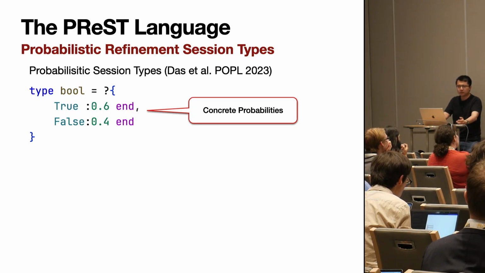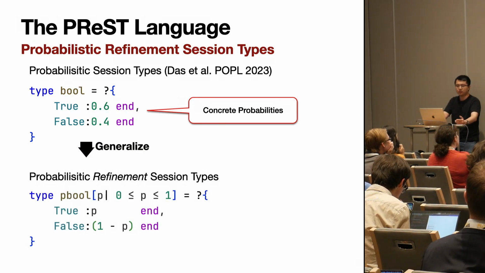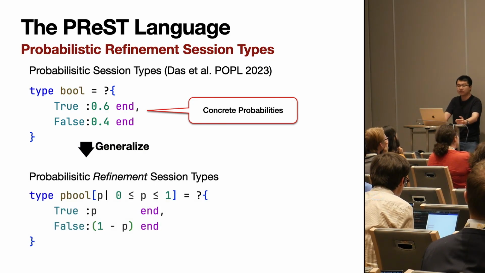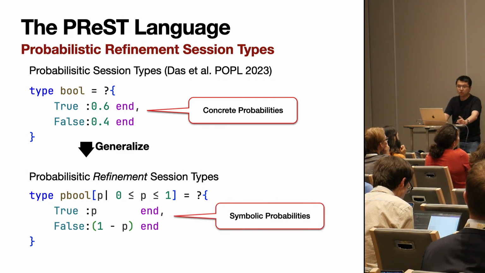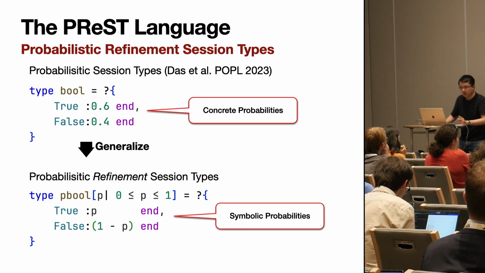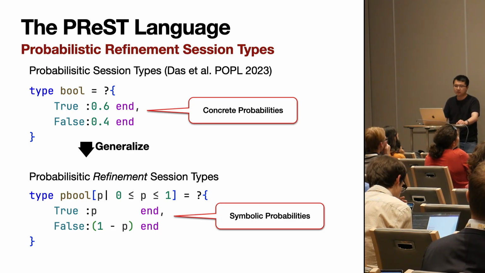Importantly, PReST generalizes these concrete probabilities to symbolic ones. It does this through probabilistic refinement session types. Here we have the new p-bool type, and now it's indexed by a logical variable p, which ranges over real numbers. And we can define it to be in the range of 0 to 1, making it a valid probability.